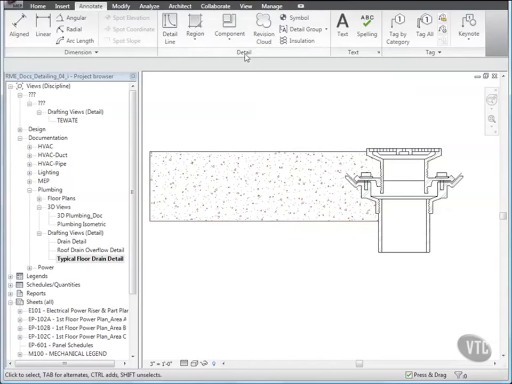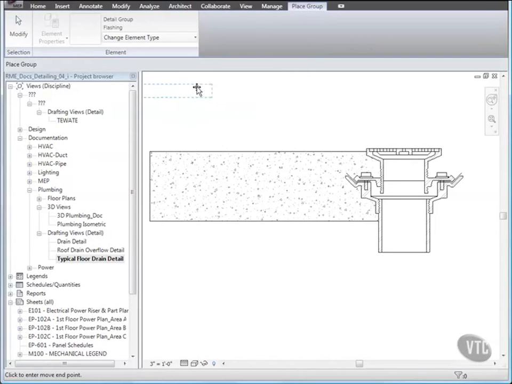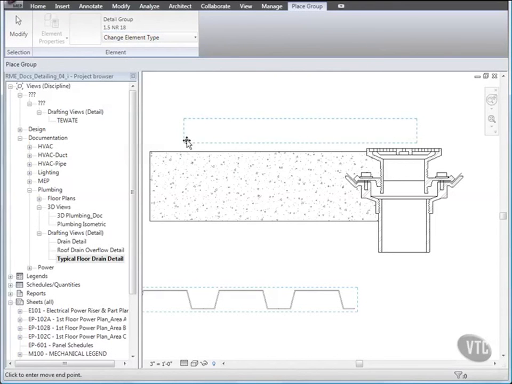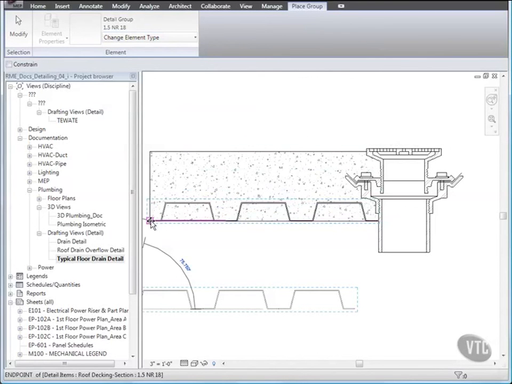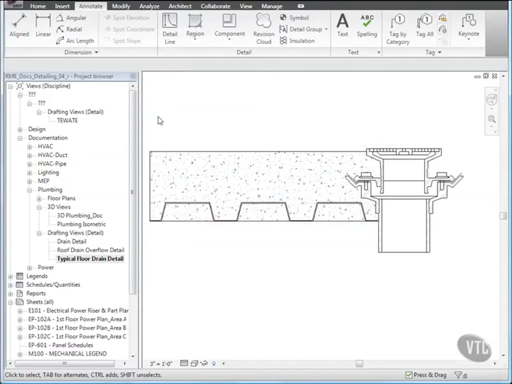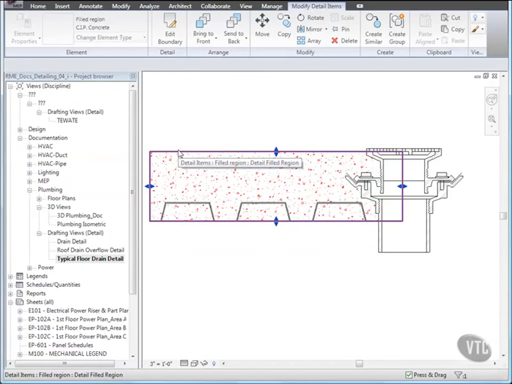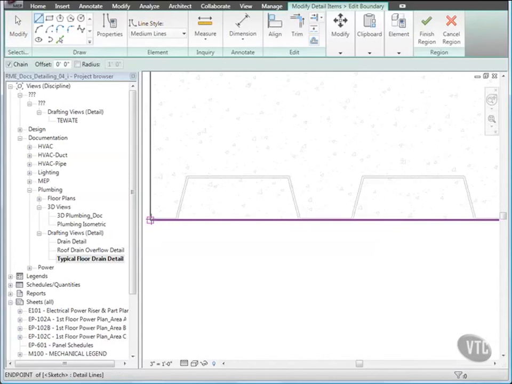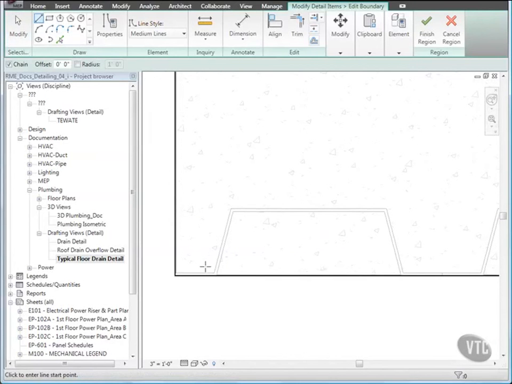Detail panel, click the Detail Group drop-down and click Place Detail Group. Then, from the Change Element Type drop-down, select 1.5 NR18 and click the bottom left corner of the filled region. Then click Modify, and to modify the boundary of the filled region, select the filled region and select Edit Boundary. Then on the Draw panel, click Line and zoom into the lower left corner of the filled region and select the shown points in turn.